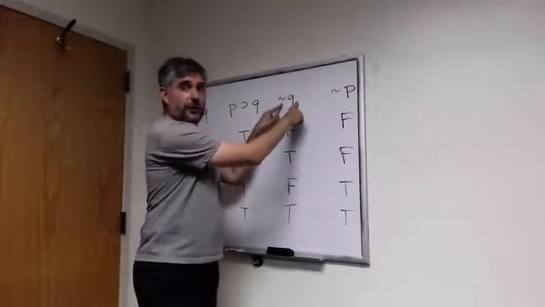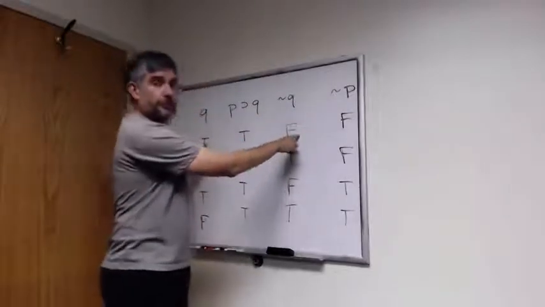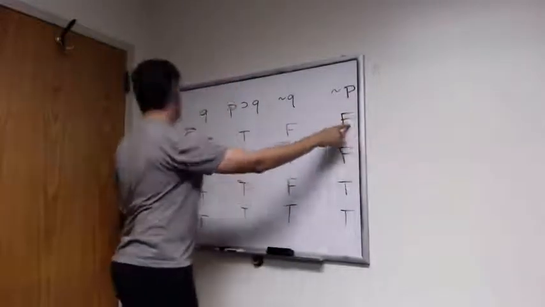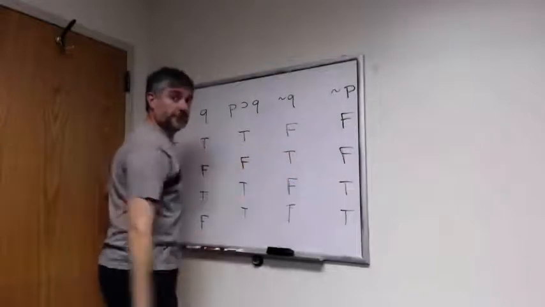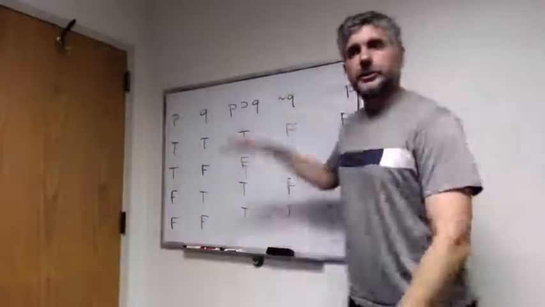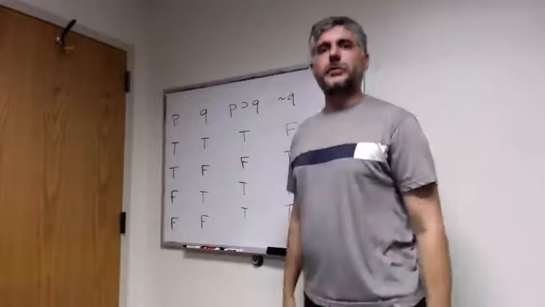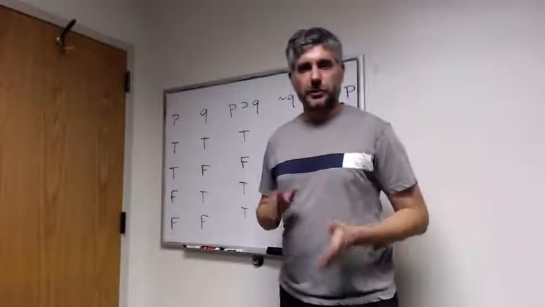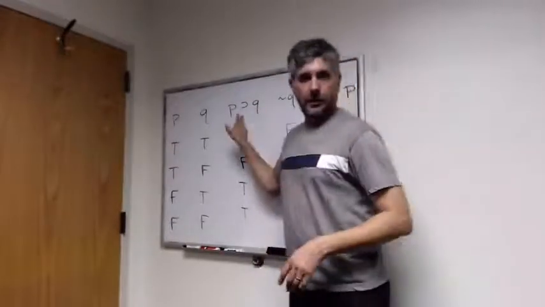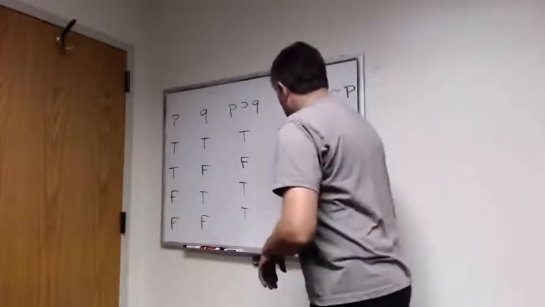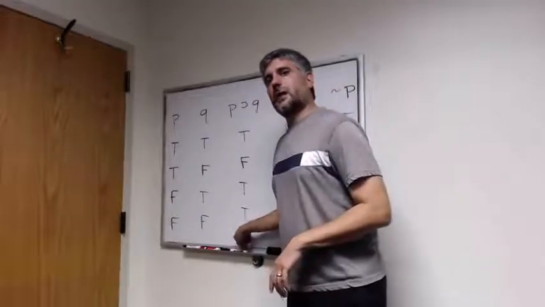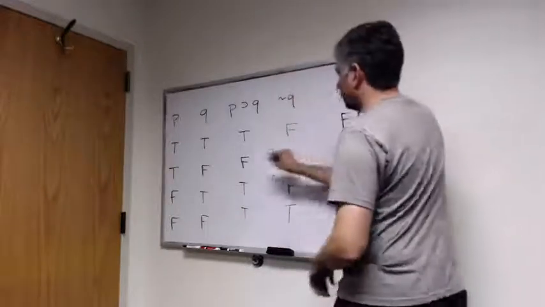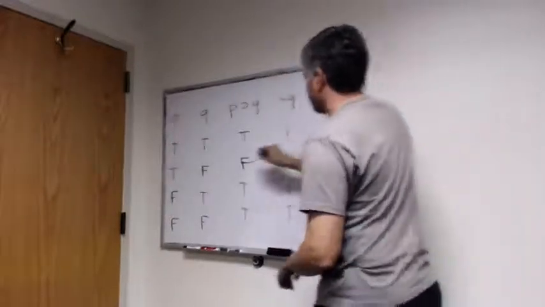Now, the negation of Q is going to be false whenever Q is true and true whenever Q is false. And the negation of P is going to be false whenever P is true and true whenever P is false. Now, using this truth table, we can prove that modus tollens is a valid form of inference. Remember, the first premise of a modus tollens inference is if P then Q, P horseshoe Q. So that first premise rules out the possible situation where P horseshoe Q is false. So we can rule out that situation right here.